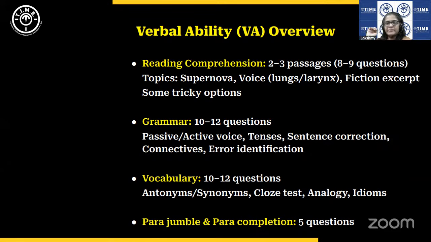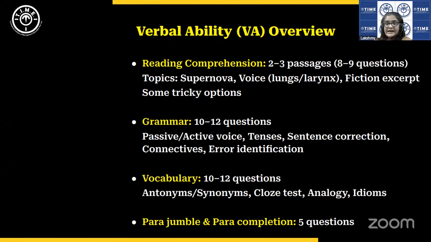And para completion is when a para is given with one sentence missing. Okay, one sentence is missing and they have 4 options for the missing sentence. So this is also based on the concept of idea flow, the same as para jumble. Okay, it's also a verbal reasoning question. So again, no surprises.